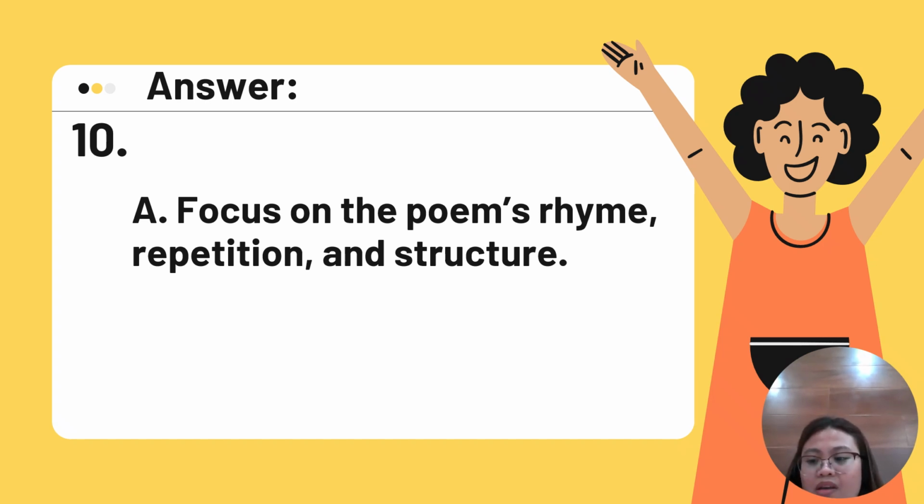For letter B, agree the author's life is the key to the meaning. So if we agree to the author's life or we take into consideration the author's personal experience, then it is a biographical criticism. Letter C, look at your personal feelings about loss. If you look into your emotion as a reader, then it is a reader's response. Lastly, examine how Edgar Allan Poe's wife was portrayed. Since we are talking about gender, Edgar Allan Poe's wife, then this is a feminist approach.